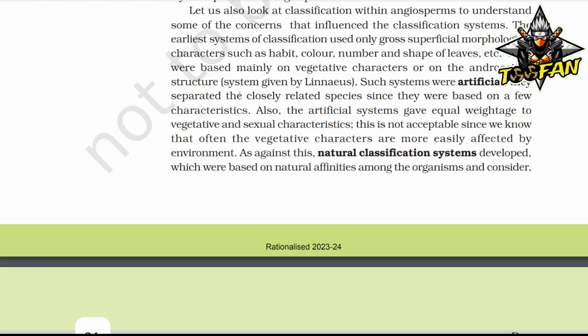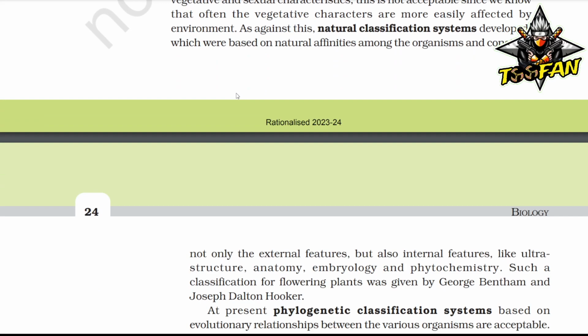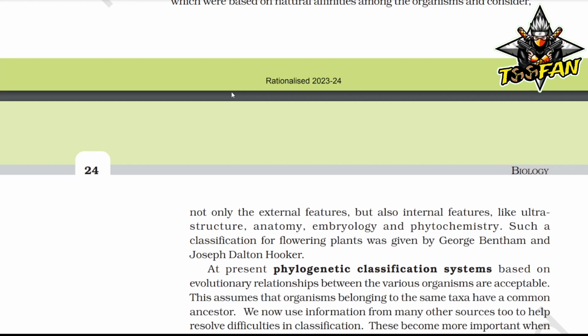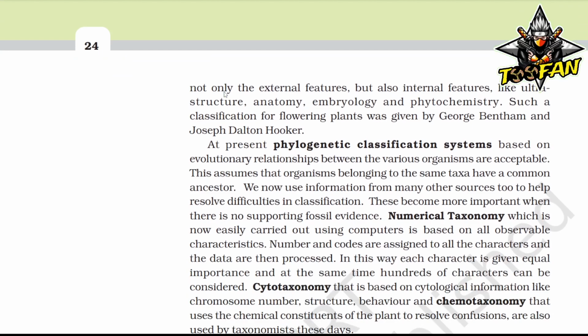As against this, natural classification systems were developed, which were based on natural affinities among the organisms and considered not only the external features but also internal features like ultrastructure, anatomy, embryology, and phytochemistry. Such a classification for flowering plants was given by George Bentham and Joseph Dalton Hooker. Okay. At present, phylogenetic classification systems based on evolutionary relationships between the various organisms are acceptable.